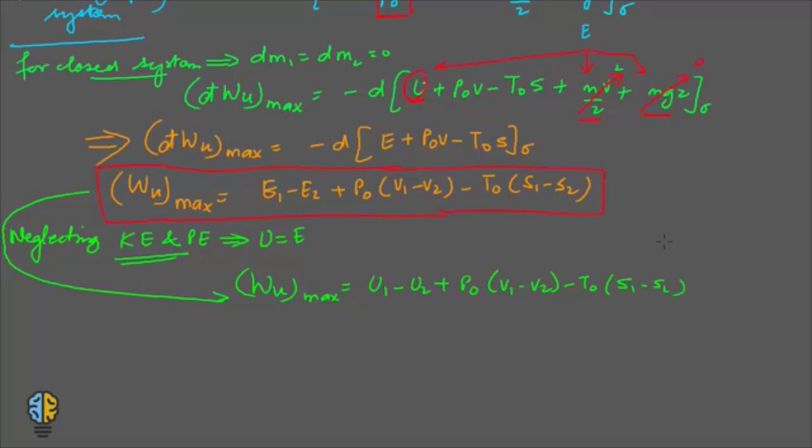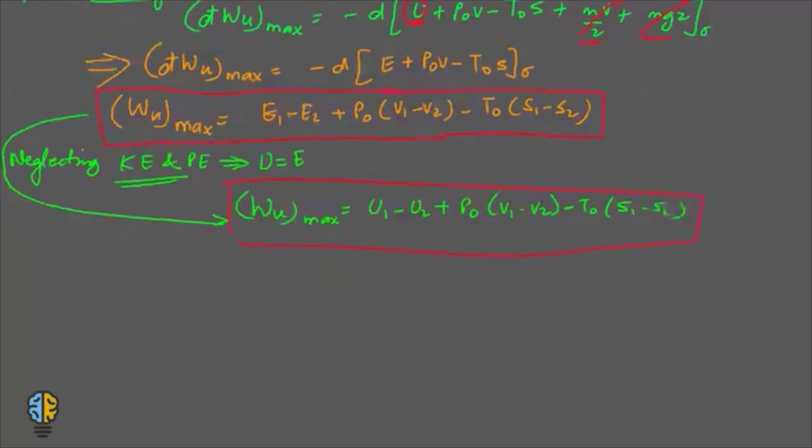So this is another equation that you get. Now let us put this equation in a red box, as it is quite an important thing to note down.